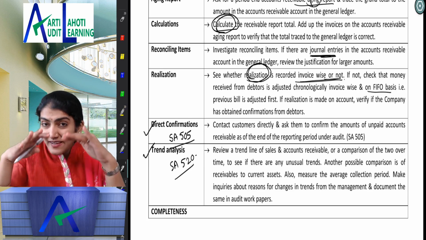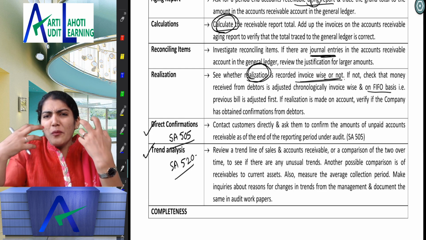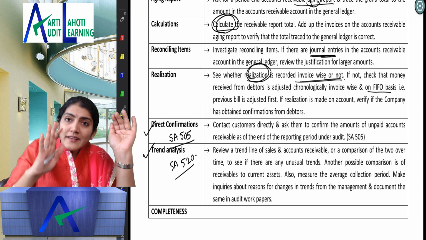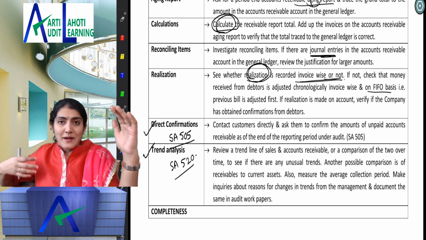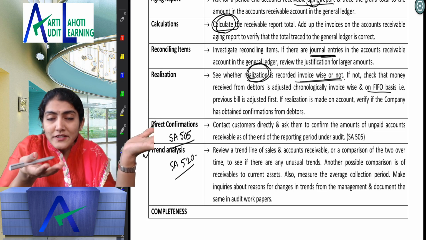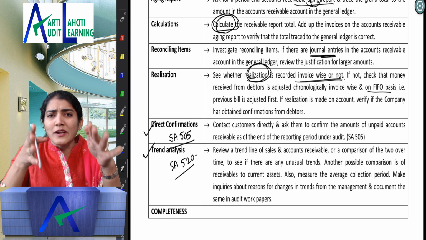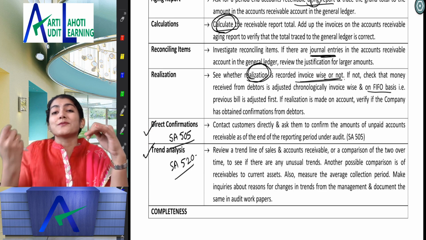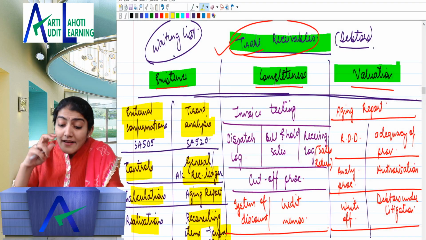But if you've seen the video so far and if a thought came that how has every item been specifically given, you will develop the knack over a period of time. You go through the entire chapter, you've cleared CA foundation and you're at CA inter level, so your intelligence, there is no doubt about it. You just need to give it the time and have the patience to study it. Okay, right, so that is regarding the existence of the debtors.